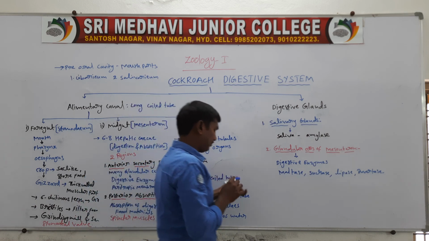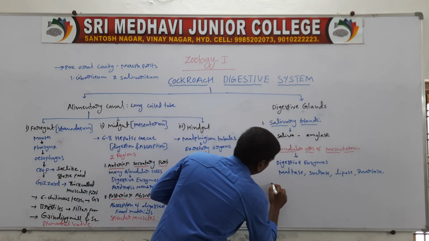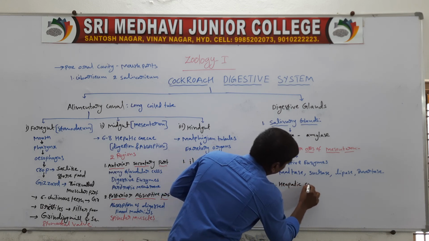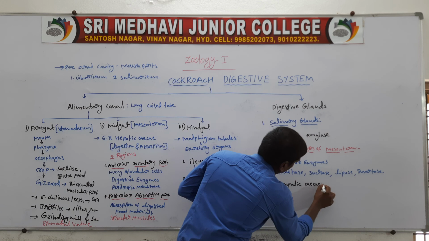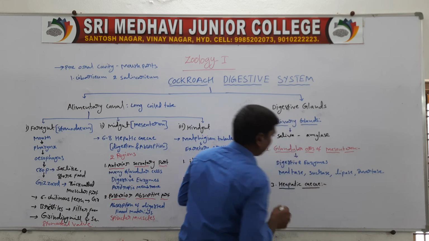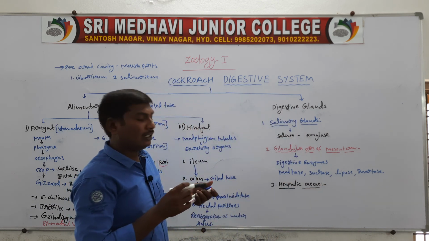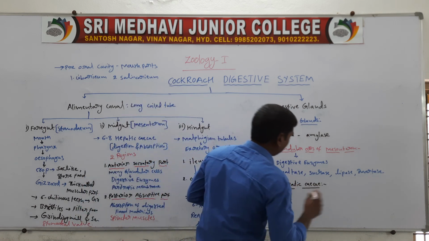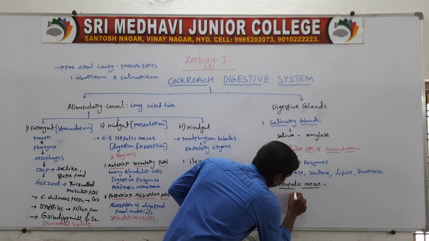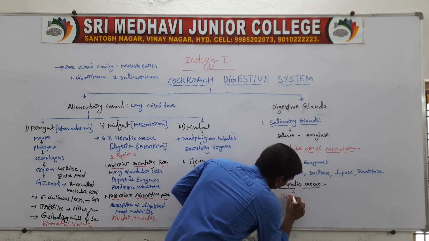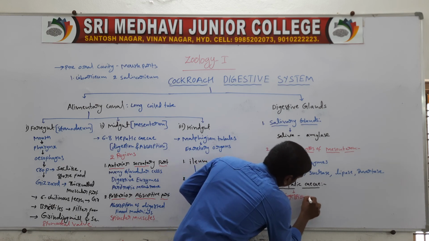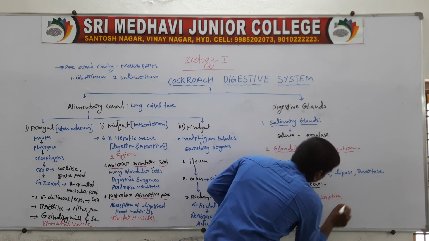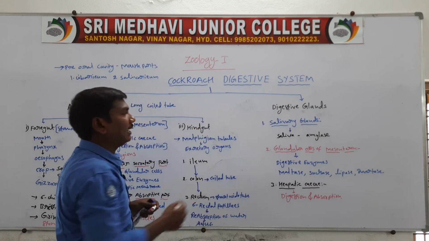Next, third one, hepatic caeca. These are digestive glands. They help in digestion and absorption.